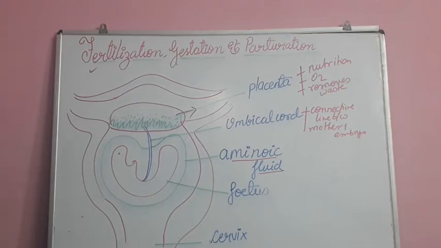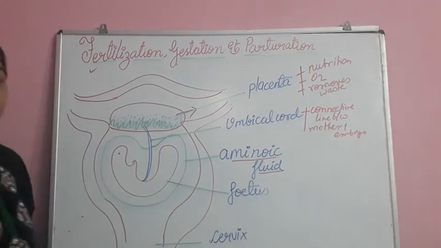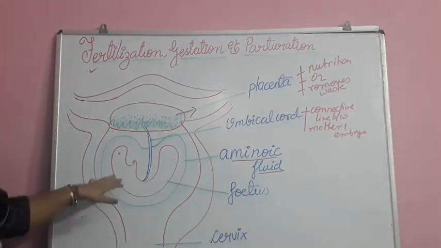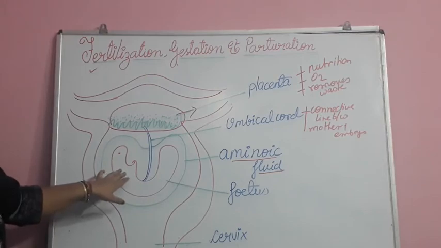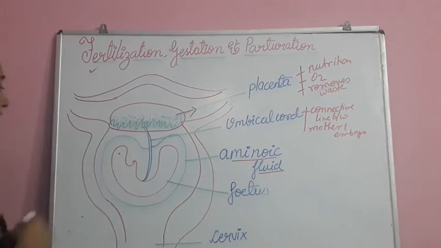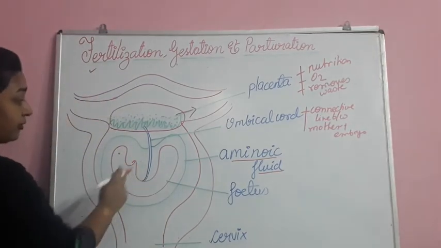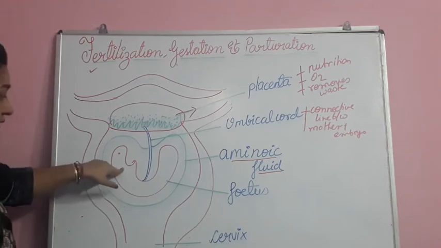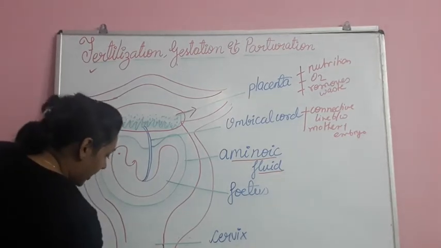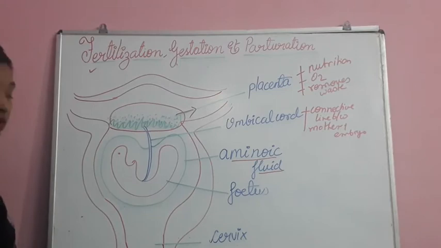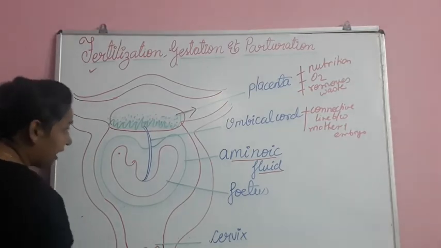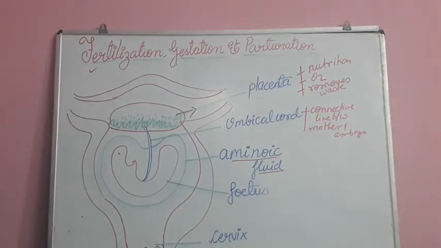If someone has to do sex determination, to find out whether the child is a girl or boy, or has any disease, then through this amniotic fluid the sex determination can be done. It can be checked whether the child is a boy or a girl on a legal basis. This structure which you are watching is actually a fetus, an embryo or developing baby. This area is called the cervix. From here, at the time of parturition, the baby will be delivered.